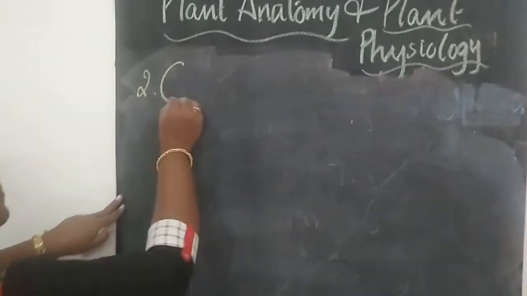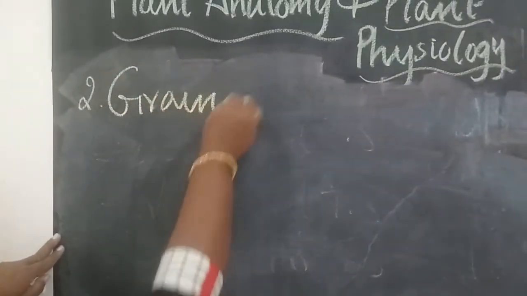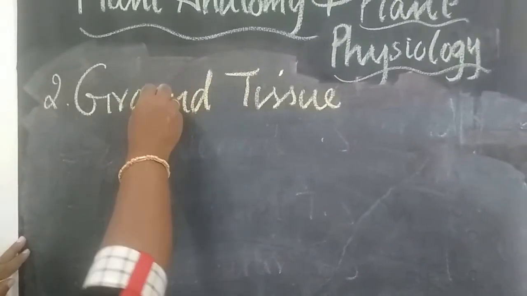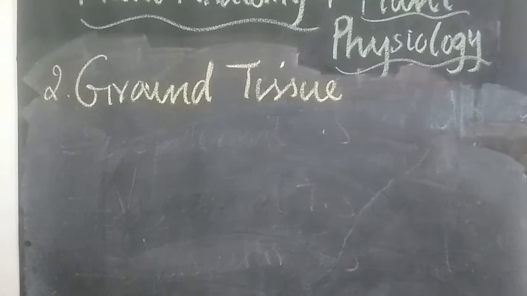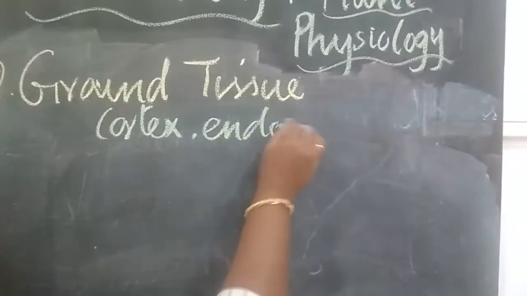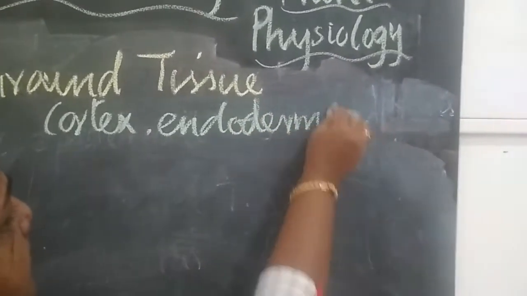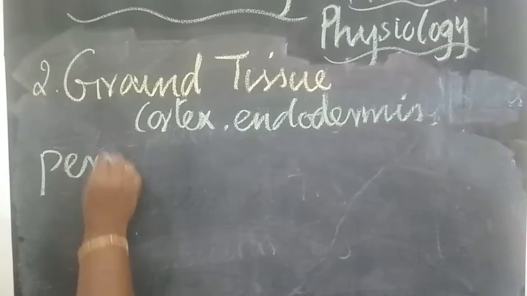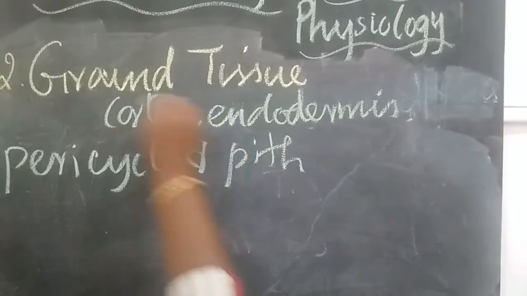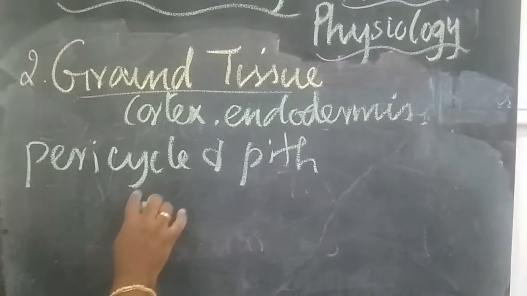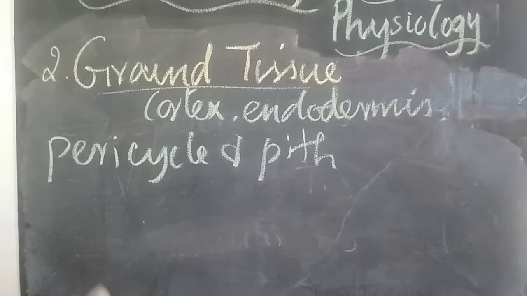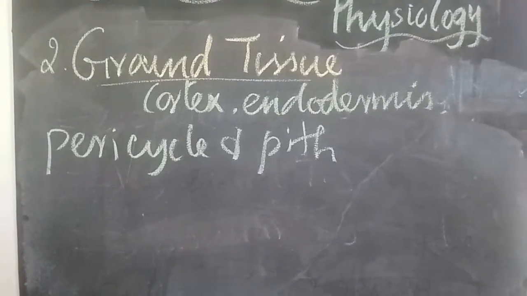Next, ground tissue. So ground tissue contains cortex, endodermis, pericycle and pith. So the ground tissue, they are cortex, endodermis, pericycle and pith, that is, except epidermis and vascular tissue.